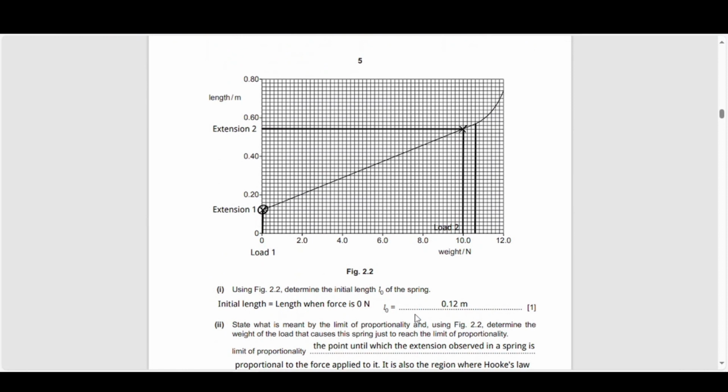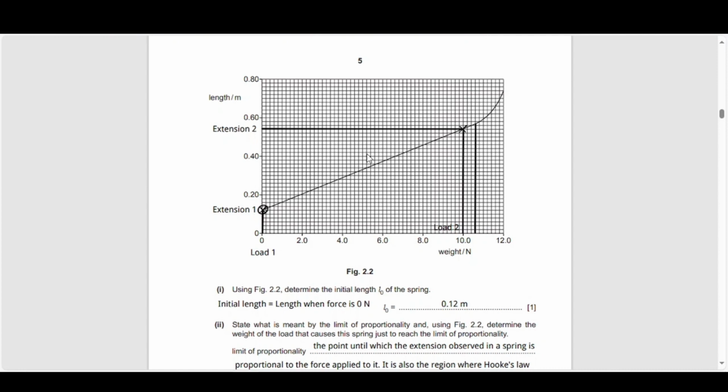So you've got a graph here. I have added a few lines onto it, which we will use in subsequent calculations. But essentially what you have is the length in the y-axis or the vertical axis. You've got the weight in the x-axis or the horizontal axis. And here you've got the curve that the student has plotted.